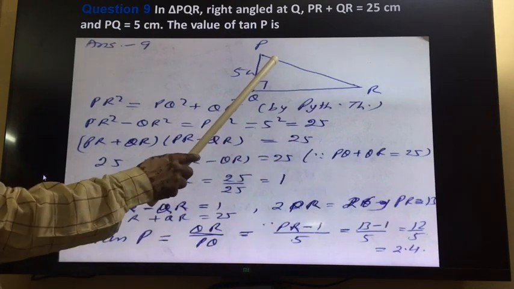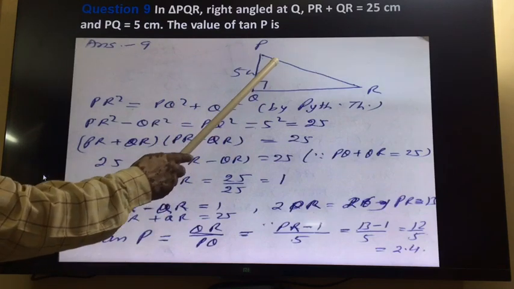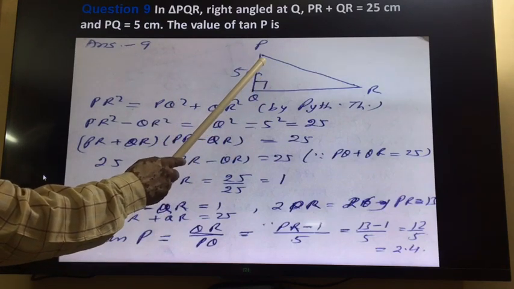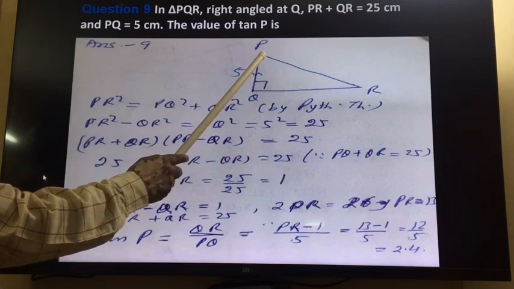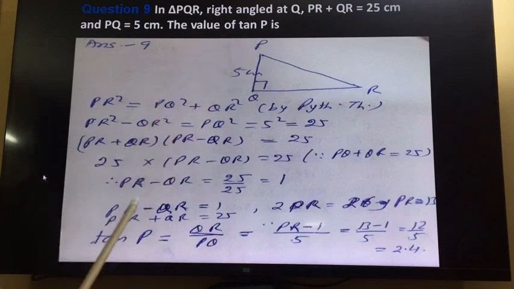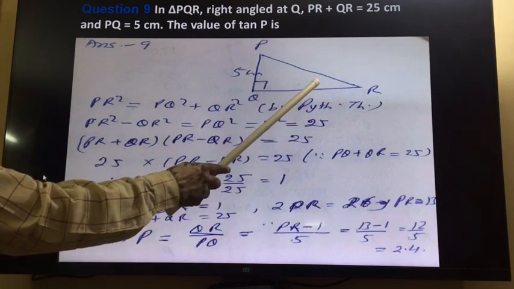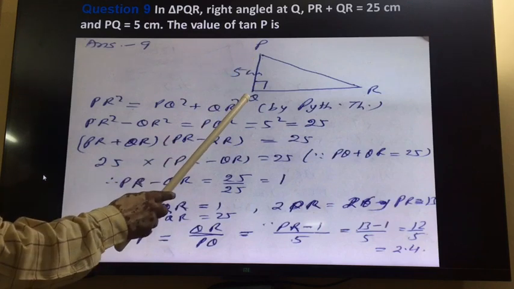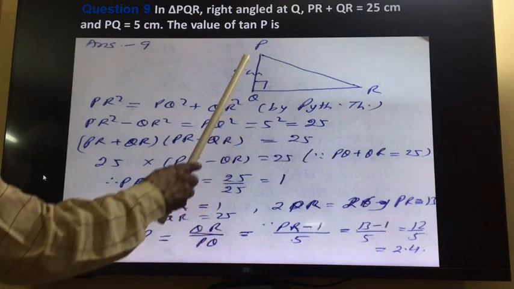Now tan P. The trigonometry formula for the tangent of P is perpendicular upon base, and perpendicular is the line which is opposite to the given angle. Here angle P is there, so opposite to P the side is QR. So this is the perpendicular and PQ will be the base. So the formula is perpendicular upon base. Perpendicular is QR, upon base is PQ.